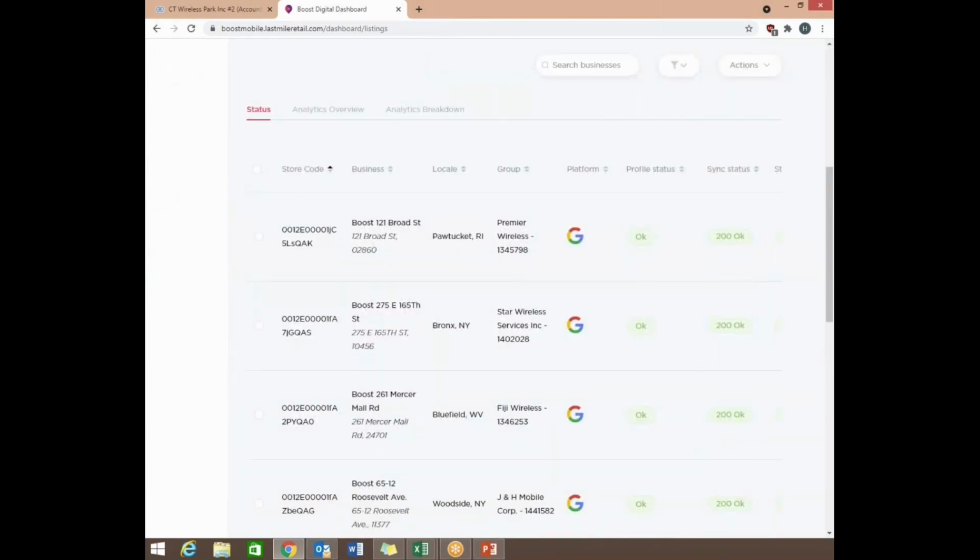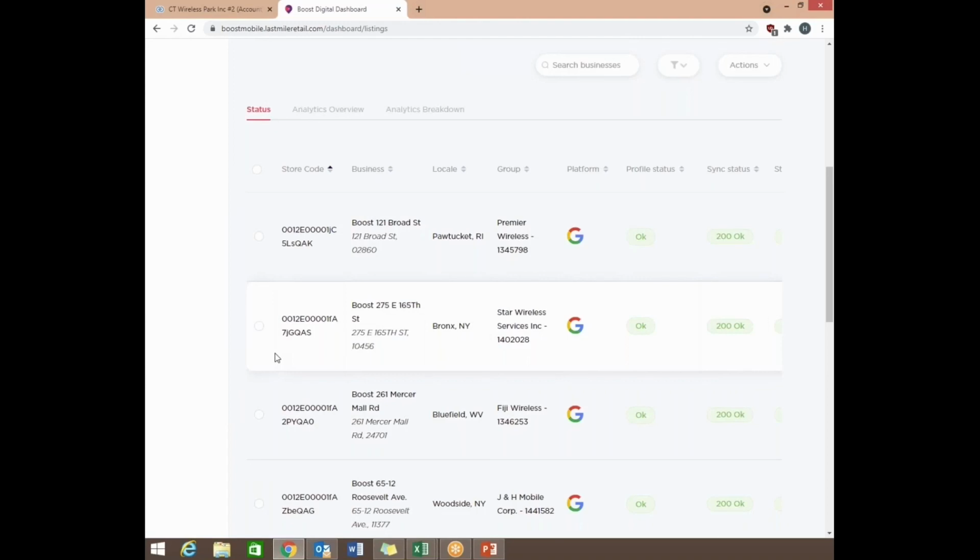If you scroll down, it'll give you more information about the stores, and this is pretty much the same. It probably looks very familiar now. It has the name of the store, the location, state, and city, the platform, and you just want to make sure that you see OK in green, just like how you see on your screen, for both profile status and sync status. It's just letting you know that the store is synced.